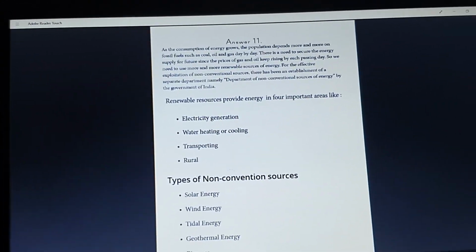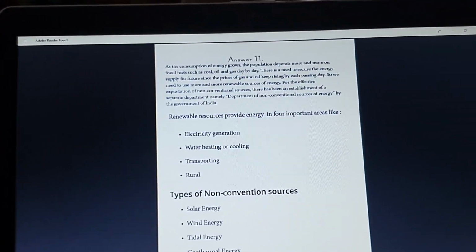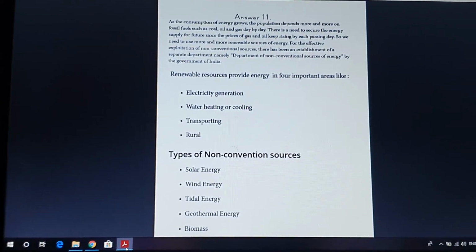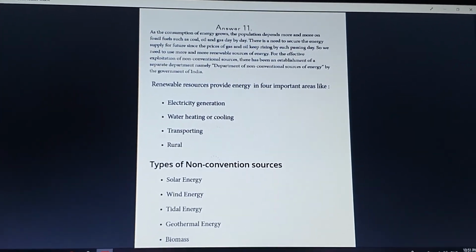Depending on the different sorts of non-conventional energy resources, you can write your own point of view regarding how we are going to use that type of energy resource for rural as well as agricultural purposes.